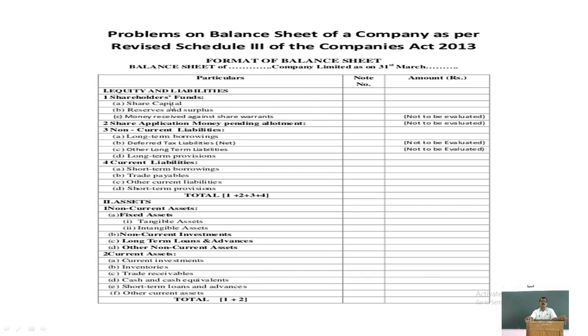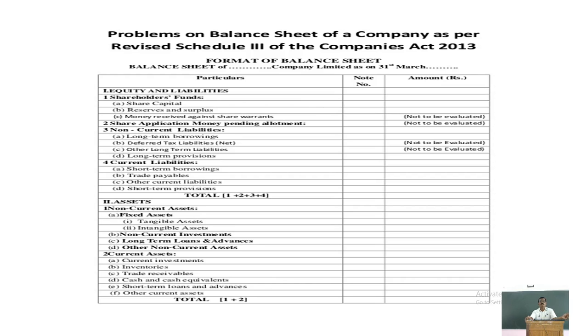Reserves and surplus, you will be knowing various kinds of reserves. Maybe it includes capital reserve, revenue reserve, or any other reserves, right? Share premium account and accumulated surpluses of the previous year, and also the various types of reserves you have to show here. It will be capital redemption reserve, investment fluctuation reserve.